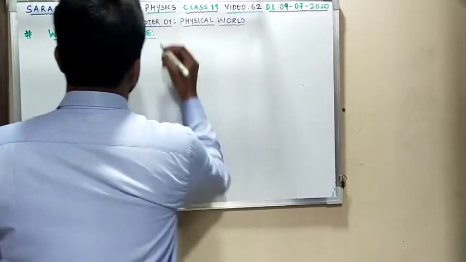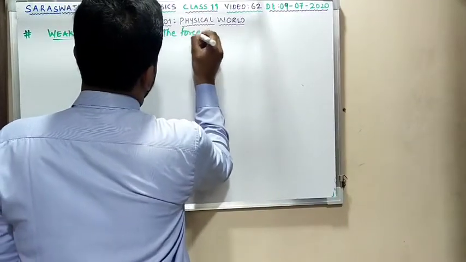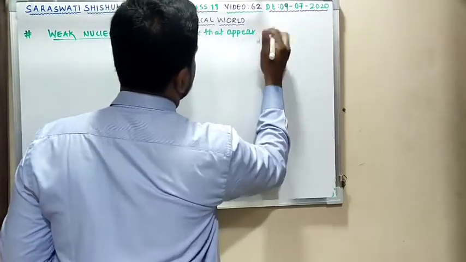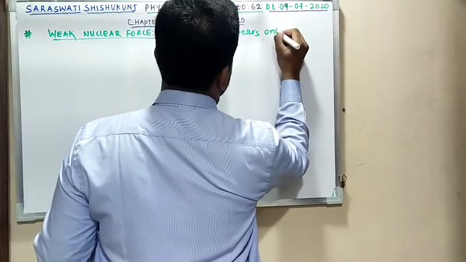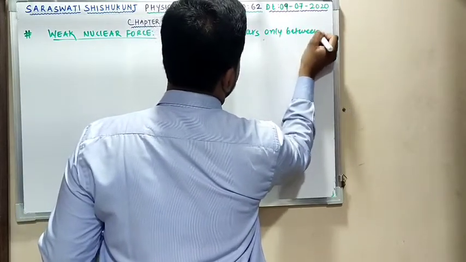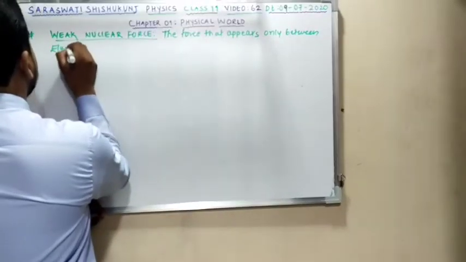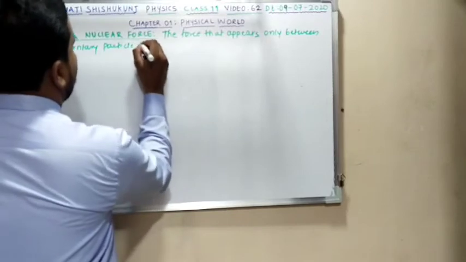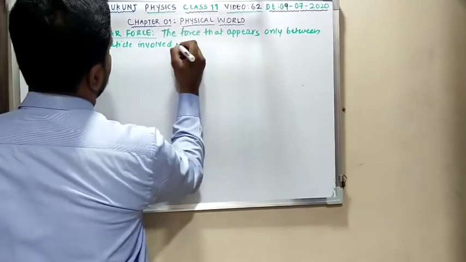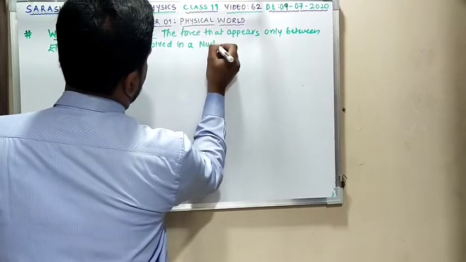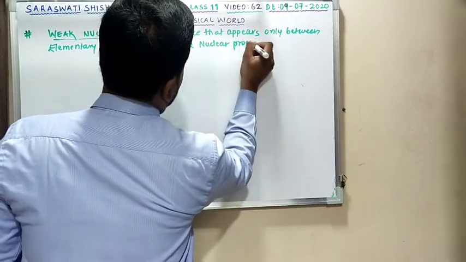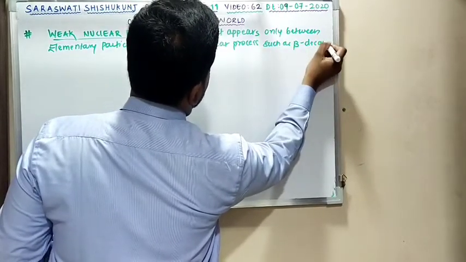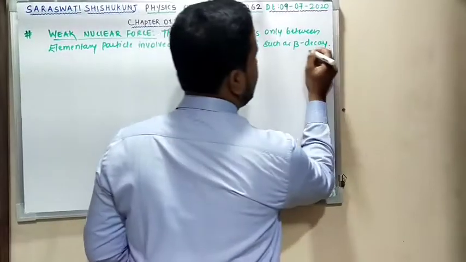So I can write over here the force that appears only between elementary particles involved in a nuclear process, such as beta decay. Now somebody will ask me question that what is a beta decay?